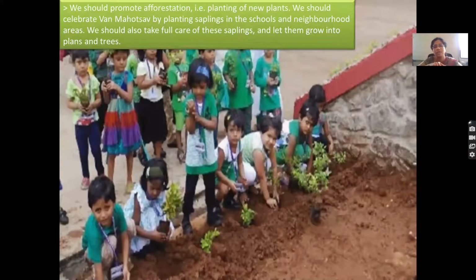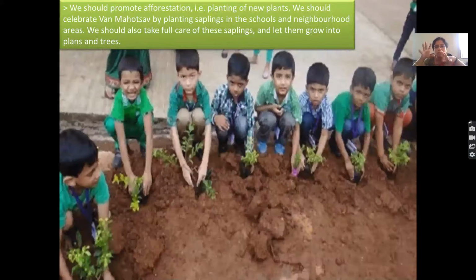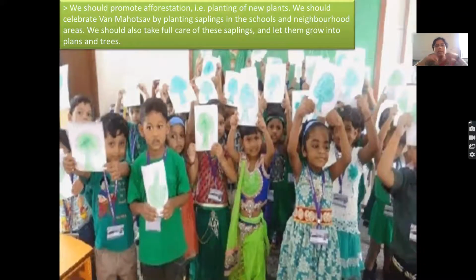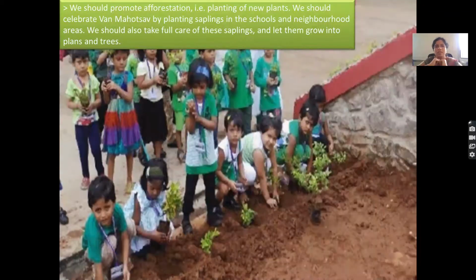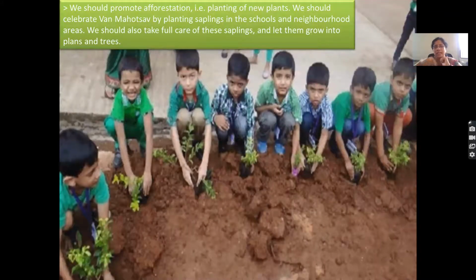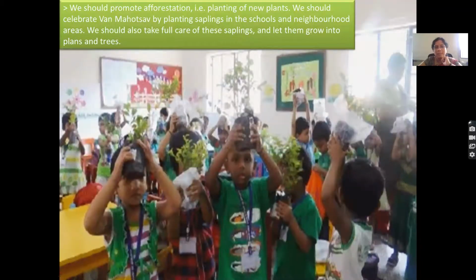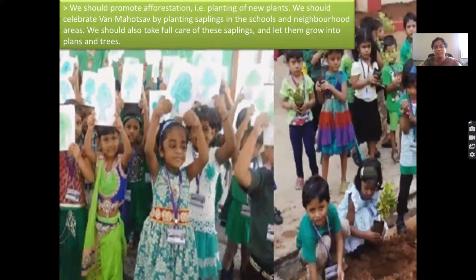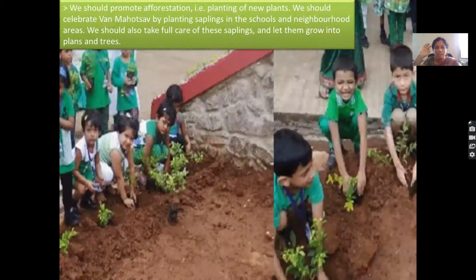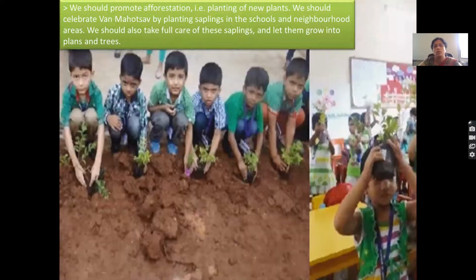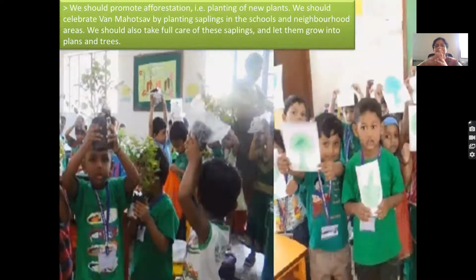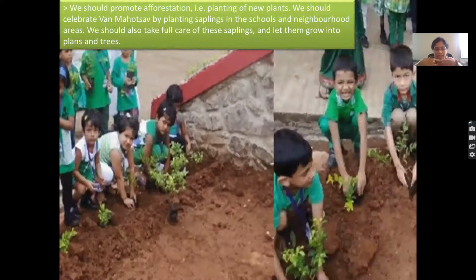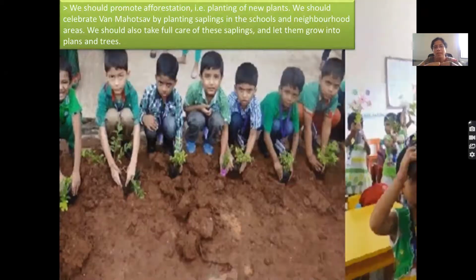Okay, small plants are called saplings. So we can celebrate by planting saplings in the school, in our neighborhood areas, correct? So we should also take care of these saplings and let them grow into plants and big trees. And children, not just for a single day that we celebrate like that, but the whole of the year, make sure you plant more and more trees.